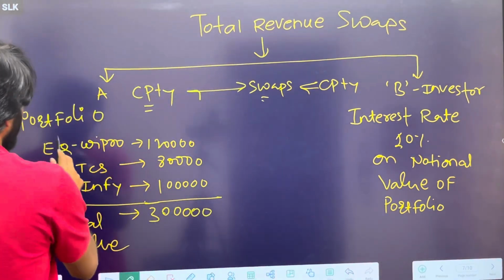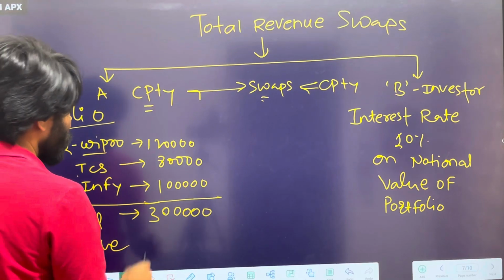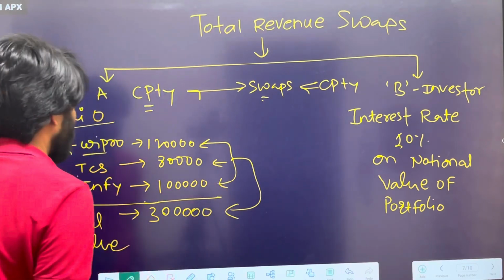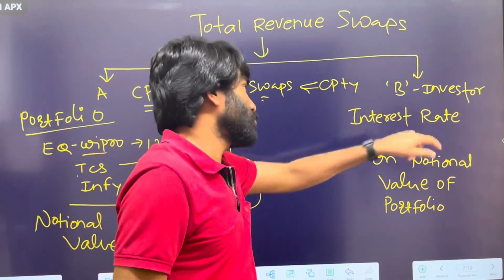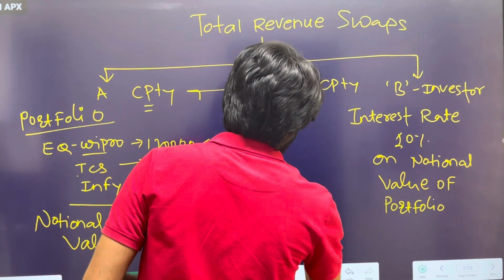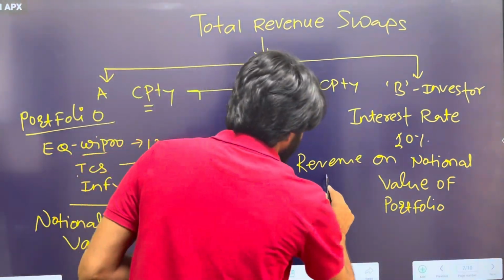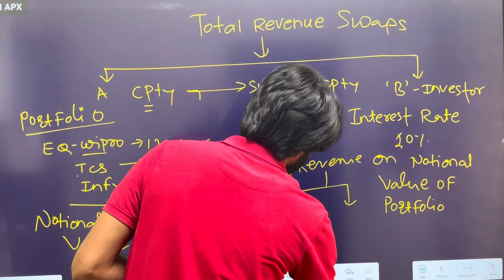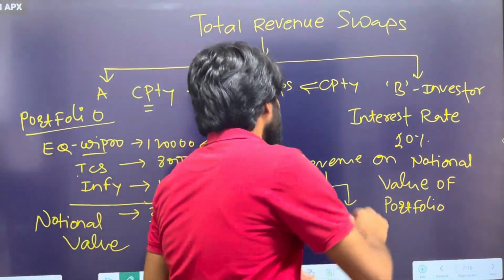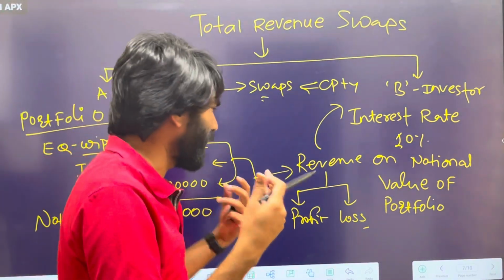A is holding a portfolio of three different stocks: Wipro, TCS and Infosys. The total portfolio value is around 3 lakhs. Now B is looking for exposure, meaning total revenue from this particular portfolio. Revenue includes both profit and loss. So B wants the profit and loss from A's portfolio, whatever the value would be.